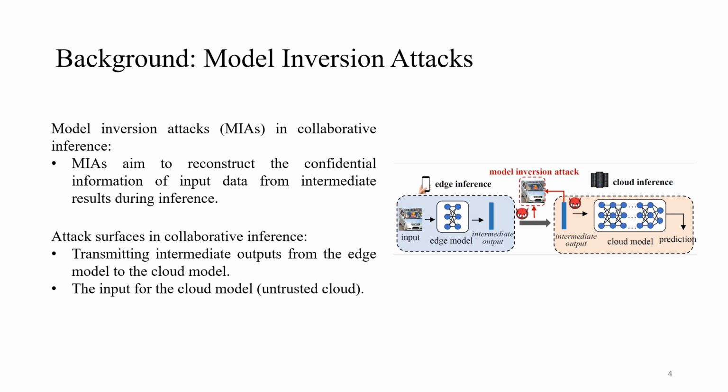An attacker may target two potential vulnerabilities, the first being the transmission process from the edge model to the cloud model, and the second being the cloud itself, particularly if the cloud zone is not deemed trustworthy. Since the edge device faces computational constraints, encryption methods like homomorphic encryption are unsuitable in this scenario. This limitation serves as a motivation behind our work.